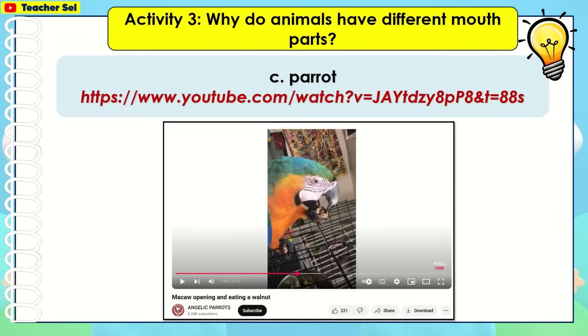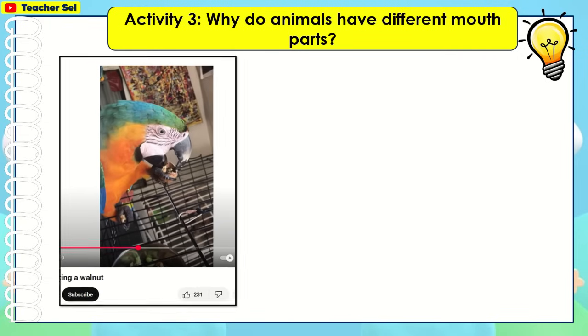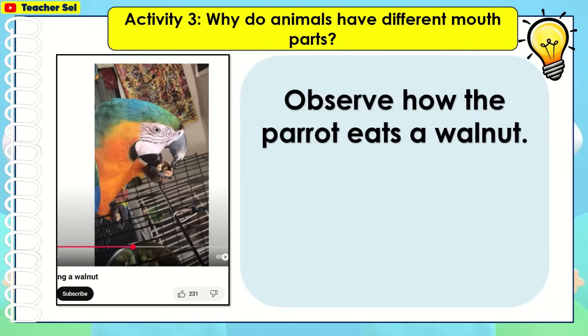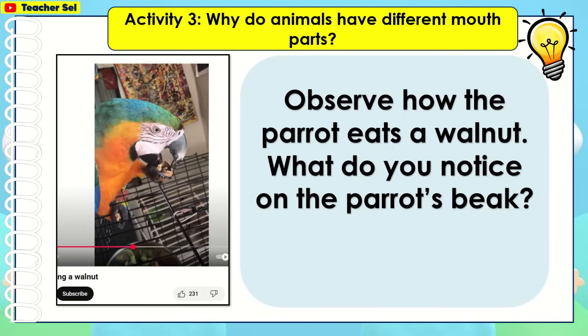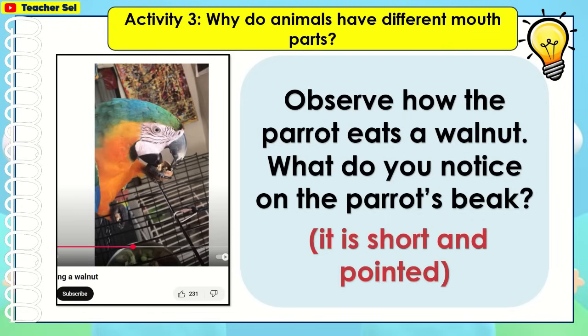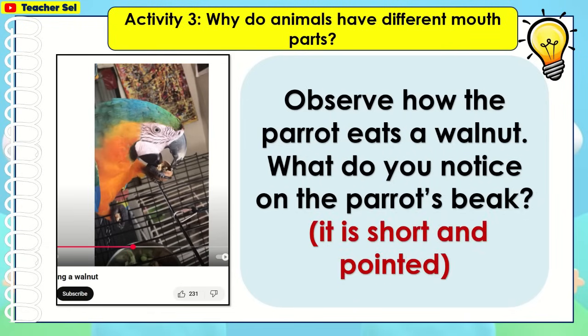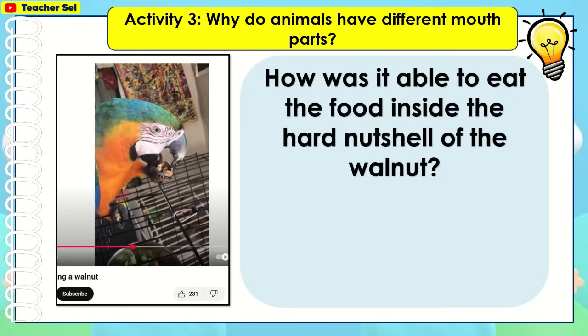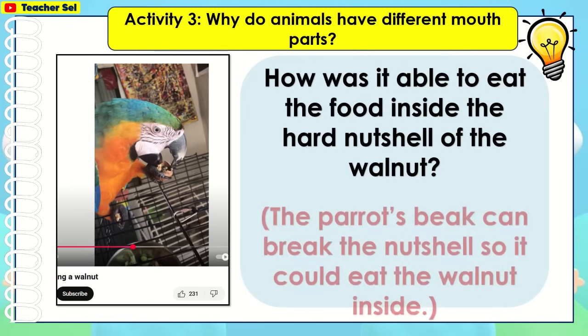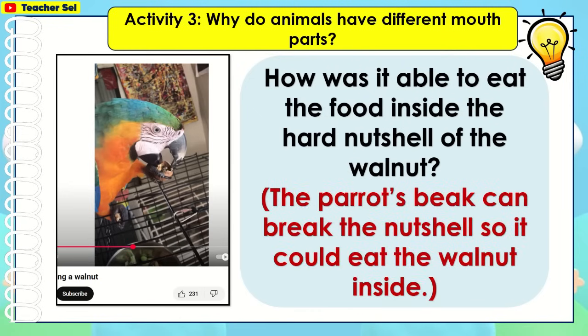For the next, parrot. Observe how the parrot eats a walnut. What do you notice on the parrot's beak? It is short and pointed. How was it able to eat the food inside the hard nutshell of the walnut? The parrot's beak can break the nutshell so it could eat the walnut inside.